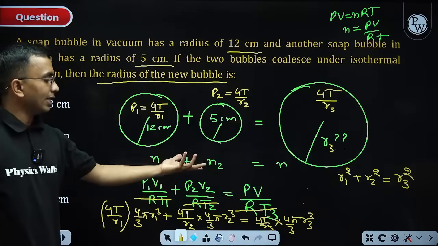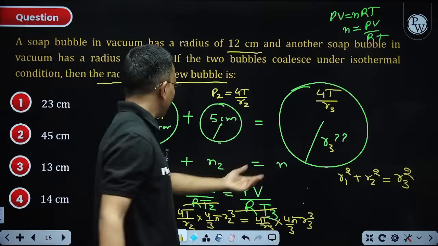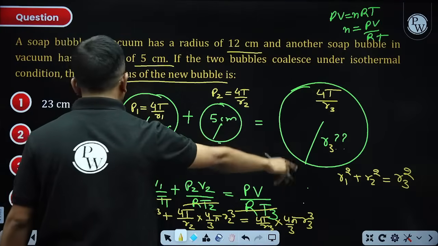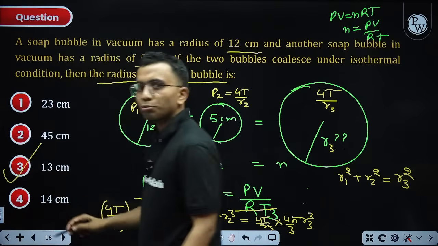Okay, and yes, I can say from here, what is R1? R1 is 12, R2 is 5. If I do that, R3 will become 13. That is option 3.